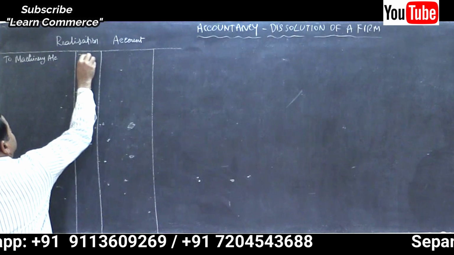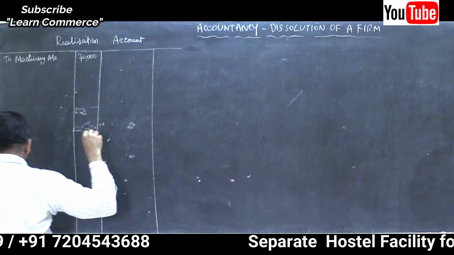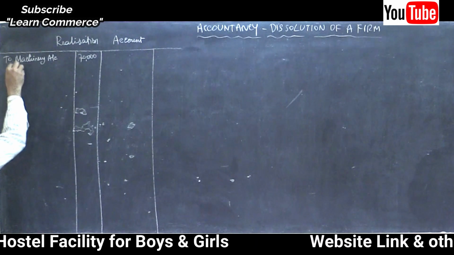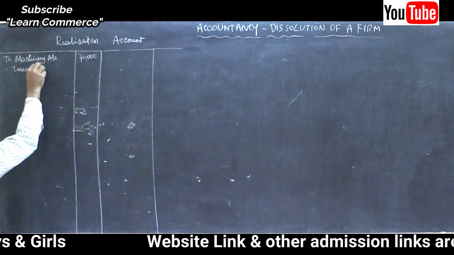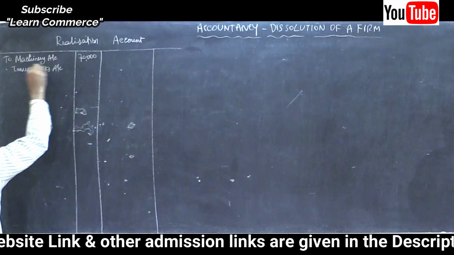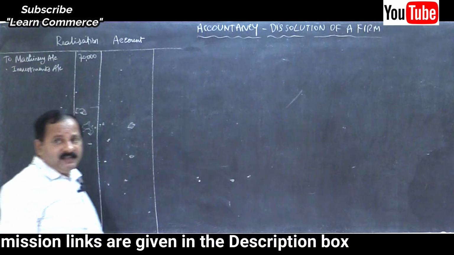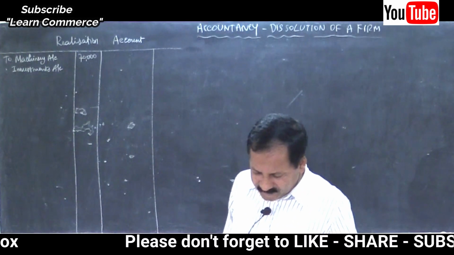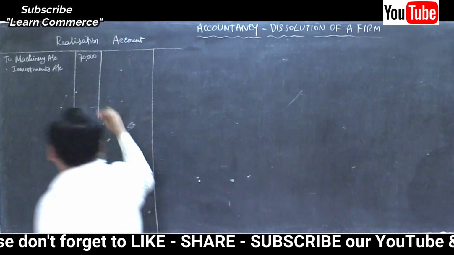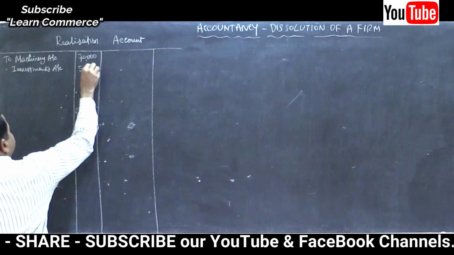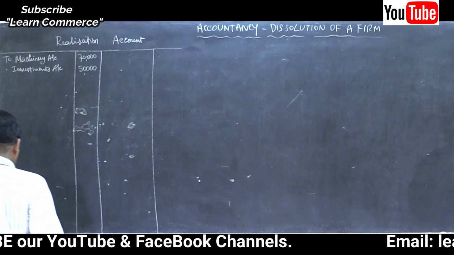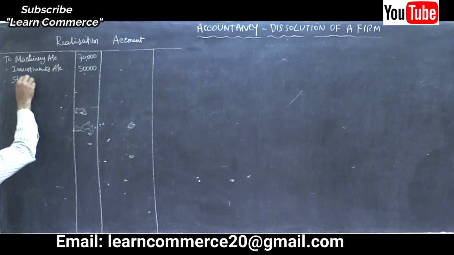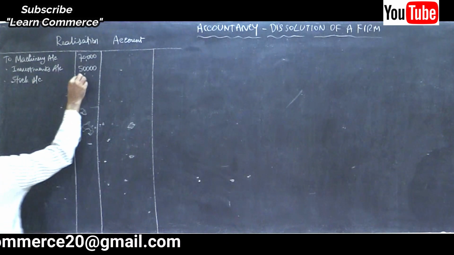Machinery account, 70,000. Investments account, how much? Investments, 50,000, right? Yes, 50,000. To stock account, 22,000.